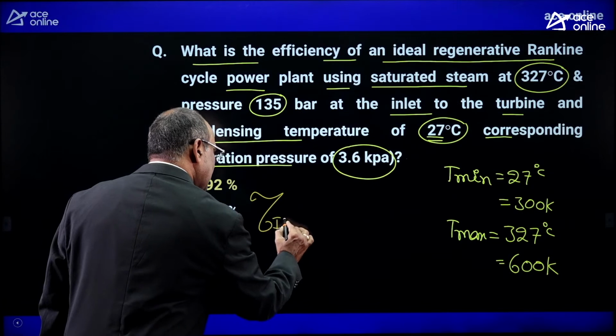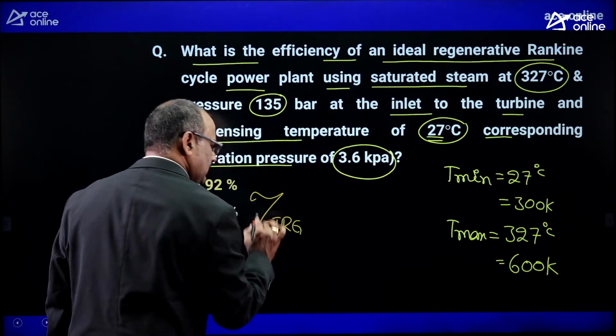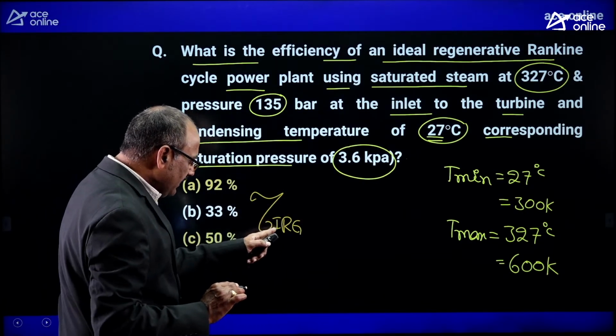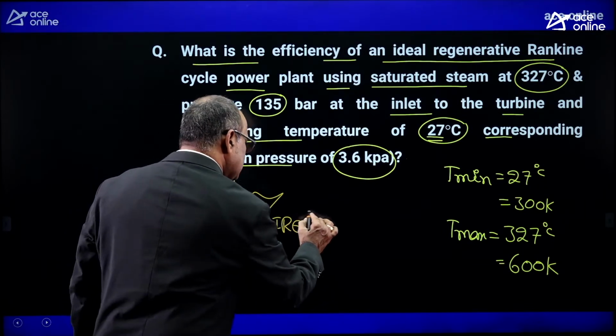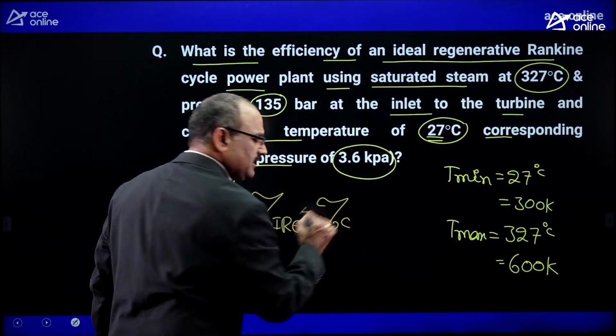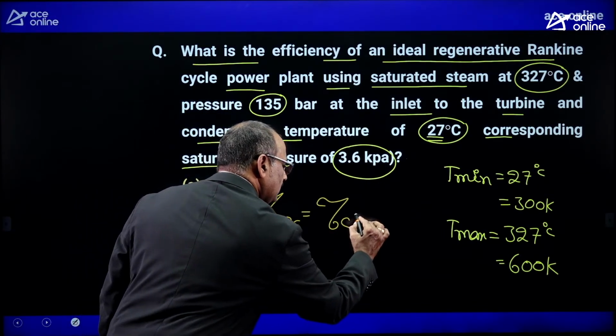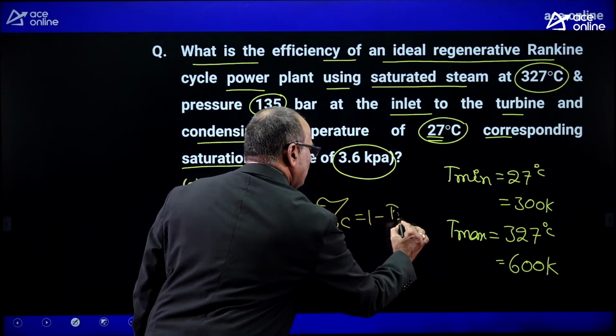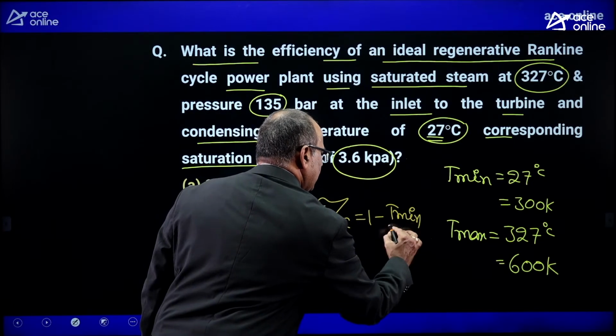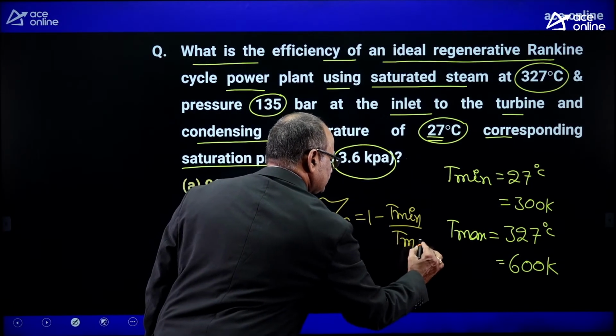Efficiency of the ideal regeneration cycle is equal to the efficiency of the Carnot cycle. What is the efficiency of the Carnot cycle? 1 minus minimum temperature dividing by maximum temperature.